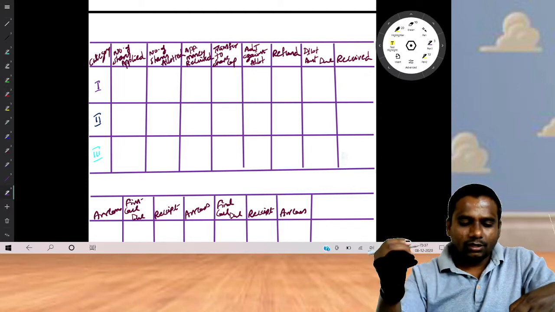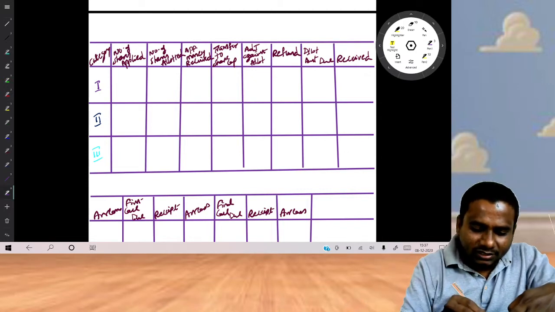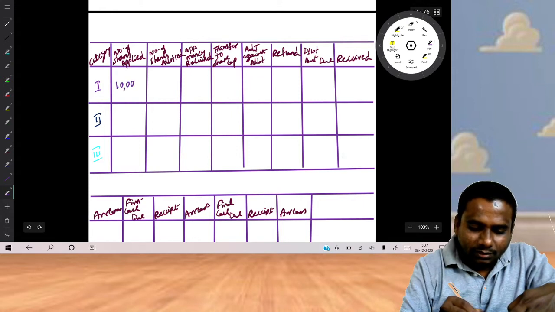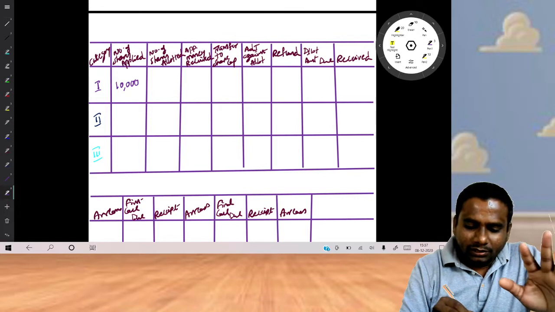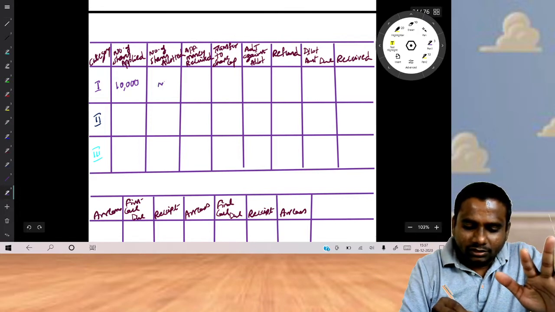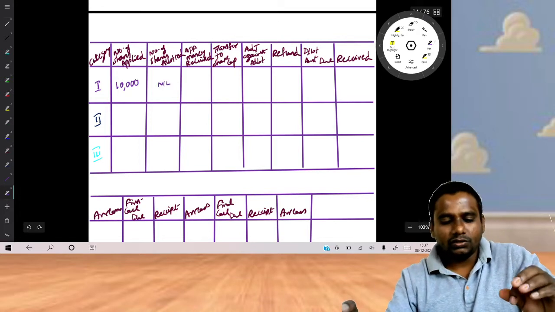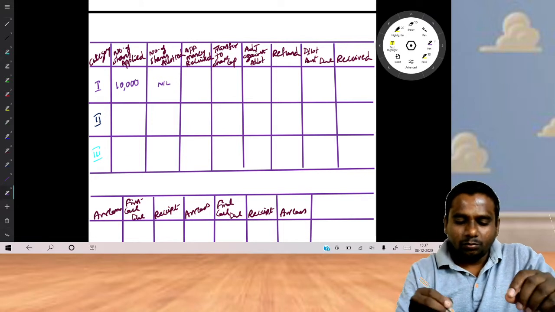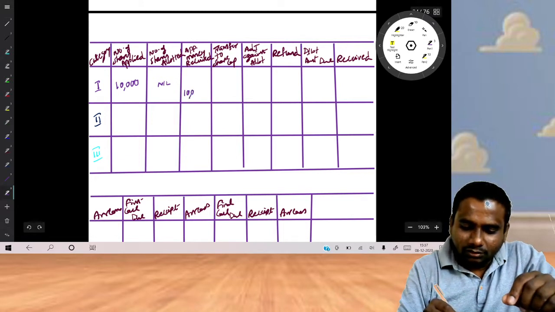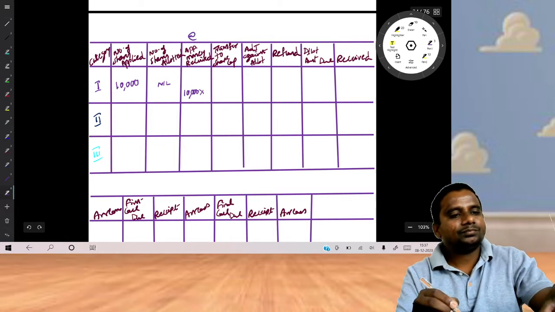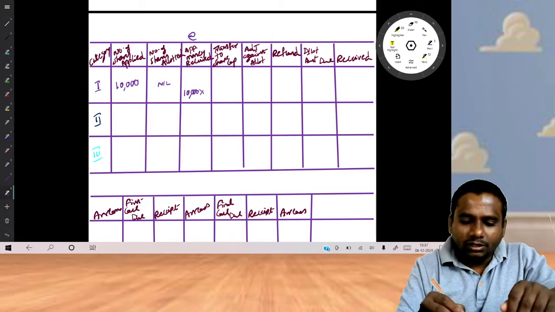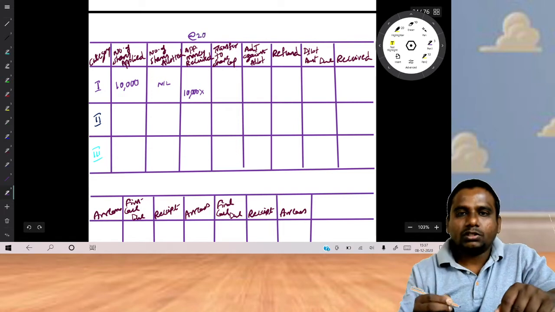So category 1 applicants, how many shares were applied? They applied for 10,000 shares. But the company did not allot any single share. But we have received the amount: 10,000 shares into, what is the amount due on allotment? 20 rupees.